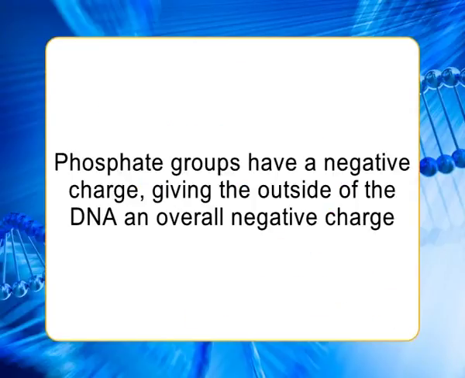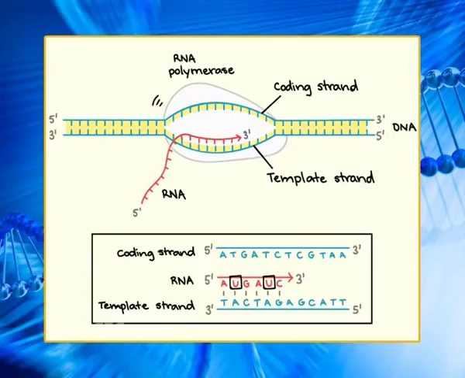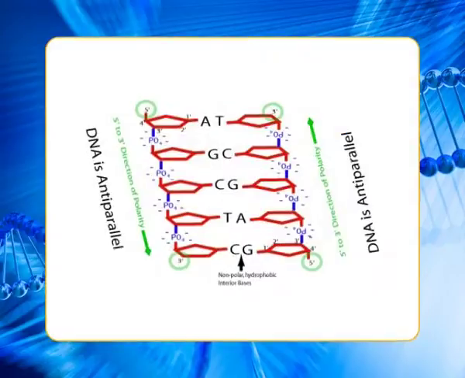The phosphate groups have a negative charge, giving the outside of the DNA an overall negative charge. There is a biological reason for the convention of always writing DNA sequences in the 5' to 3' direction. In part because of the structure of the starting material, nucleotide 5' triphosphates, the enzymes inside cells which copy the DNA, for example DNA and RNA polymerase, always synthesize in the direction 5' to 3'. The strands in DNA are antipolar, that is, they go in opposite directions.